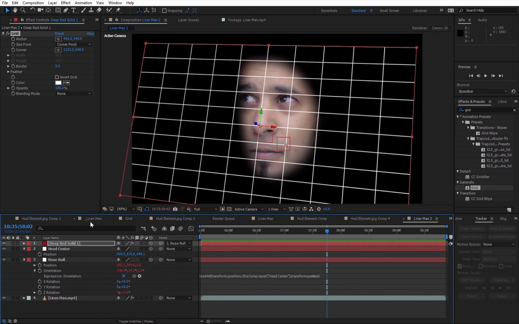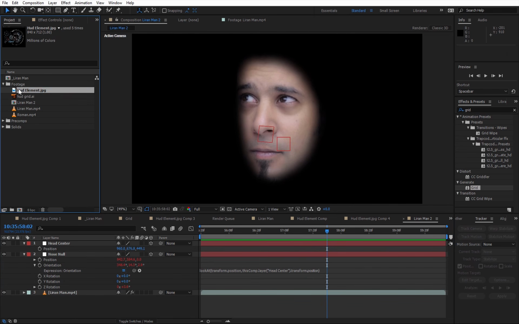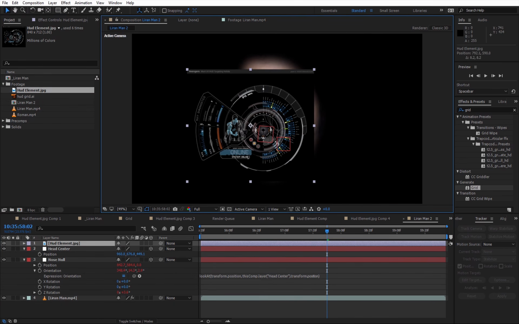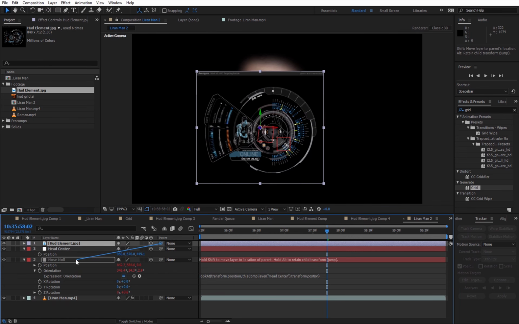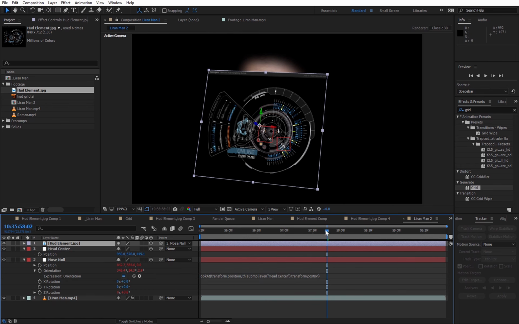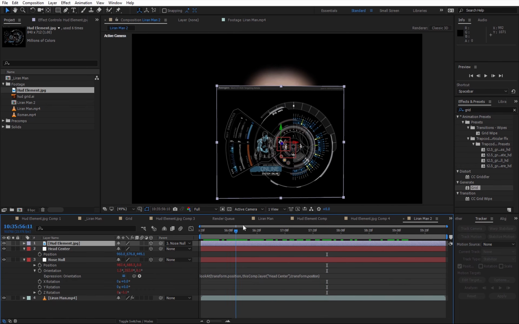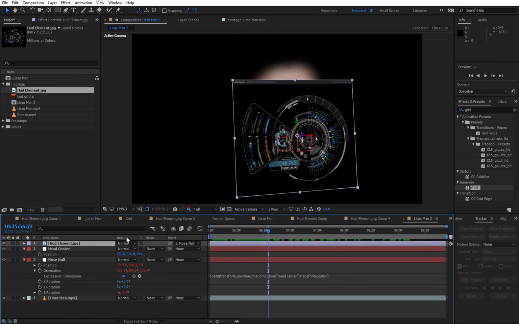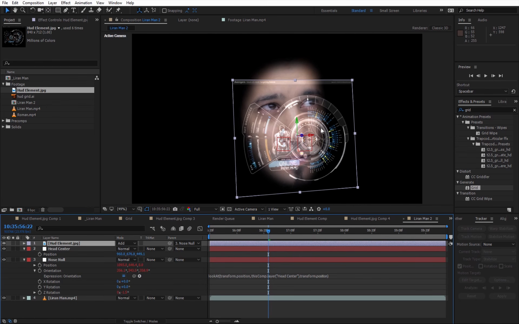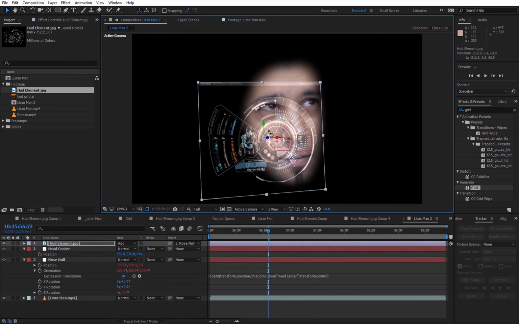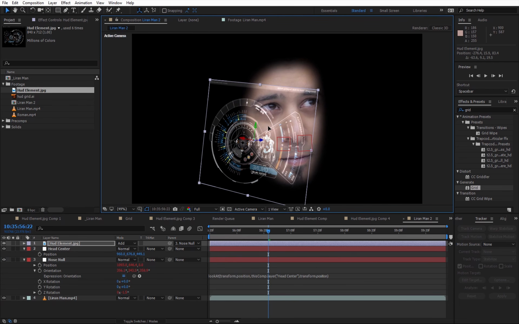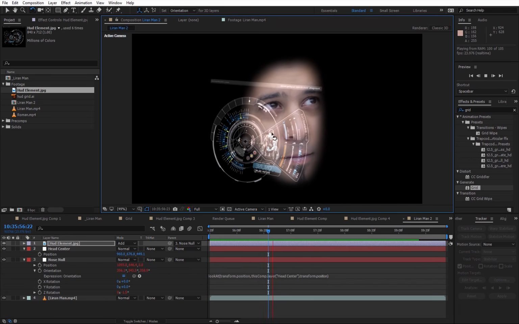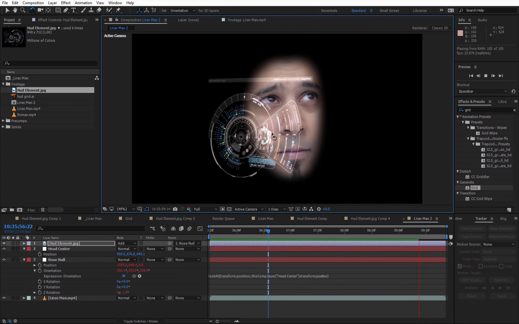But until then, I'm going to delete this solid, and take the HUD element, which was created by JC and who was kind enough to let me use it for this tutorial. I'm going to make it 3D, and connect it while pressing Shift to the nose null. Now I can see that it moves with my face, but it's actually on my face and it's disturbing. So I'm going to go to the add blending mode, move it maybe here, rotate it, and then rotate it on the Z value. And now I can see that it rotates like this, which is actually pretty cool.